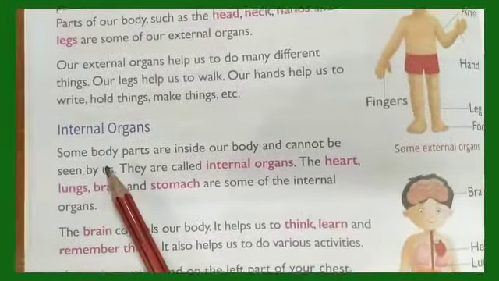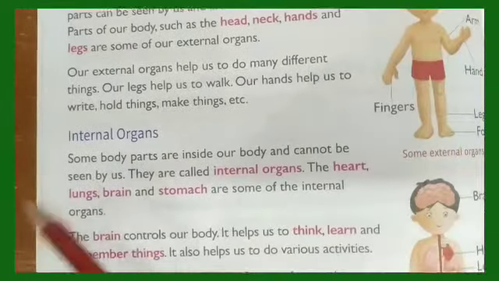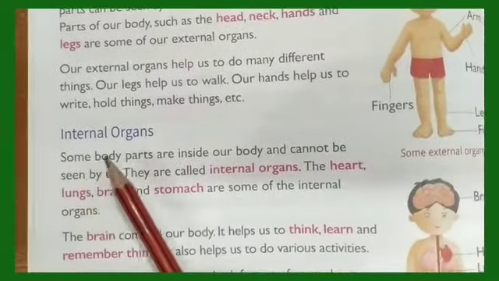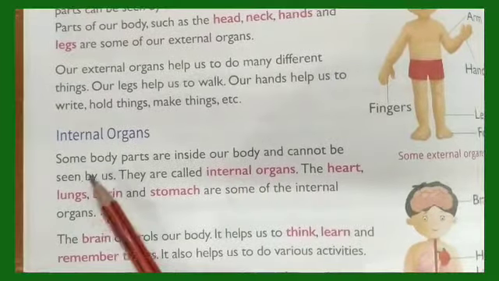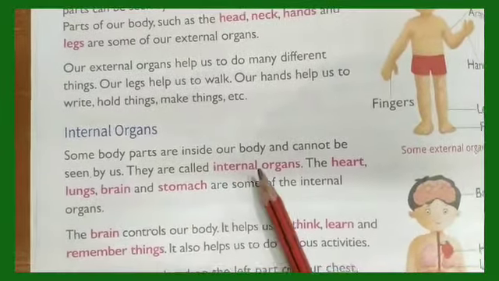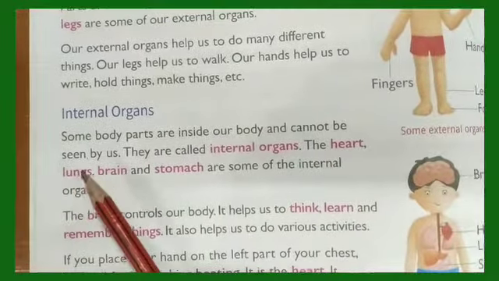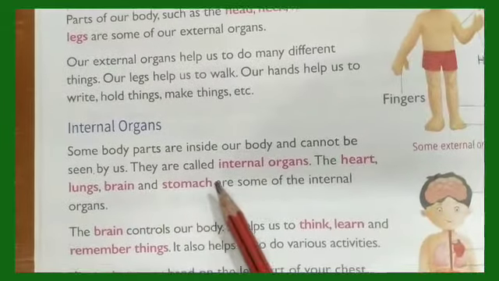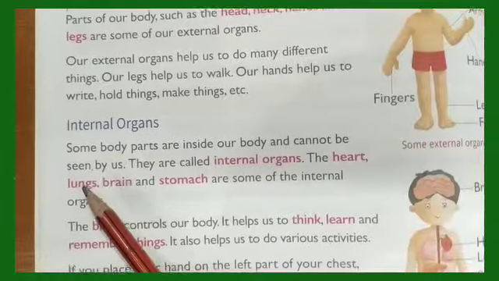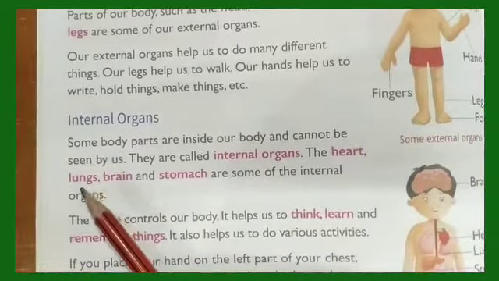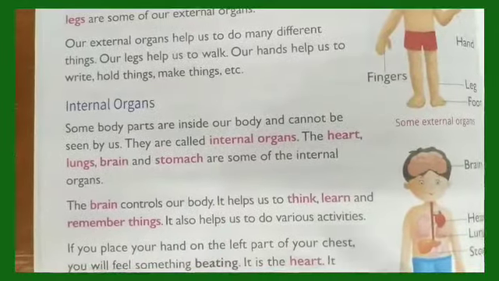Now, what are internal organs? The parts which are inside a body and we cannot see them. Now, some body parts are inside our body and cannot be seen by us. They are called internal organs. The heart, lungs, brain and stomach are some of the internal organs. Can you see all these parts? Can you see anyone's heart? No. Can you see the lungs and the brain and stomach? No. So these are all inside our body.